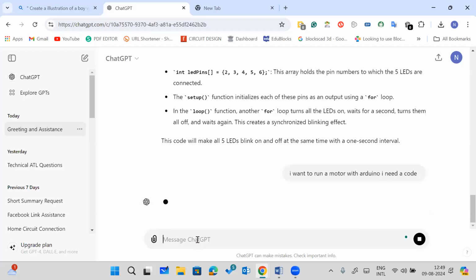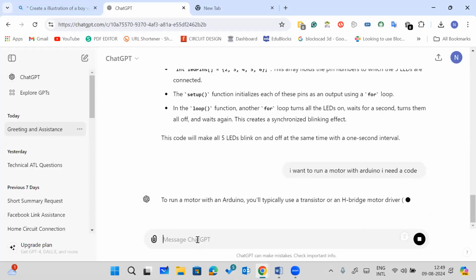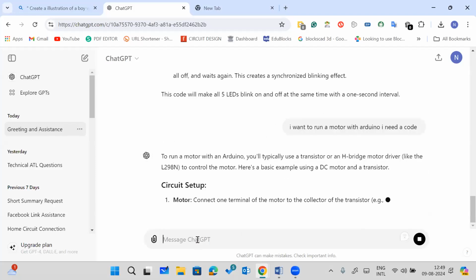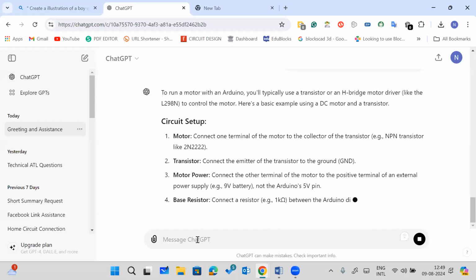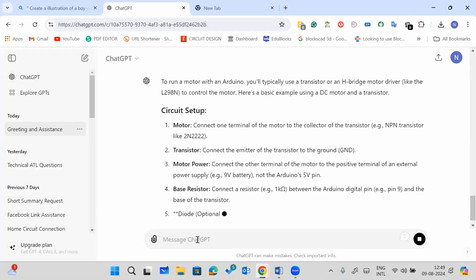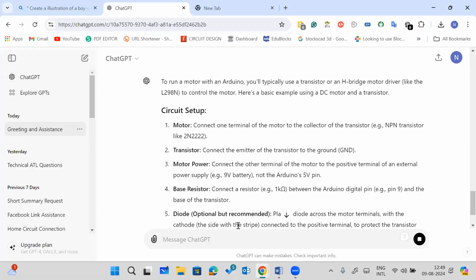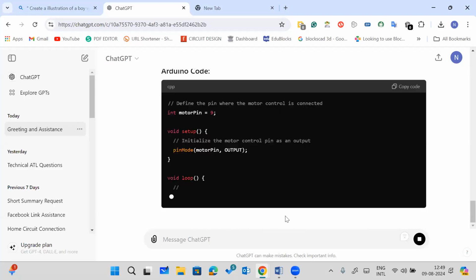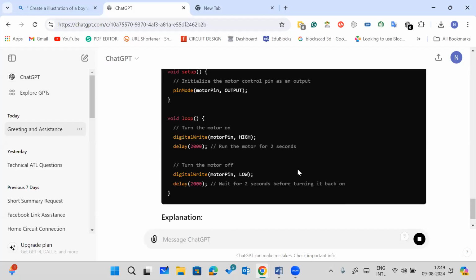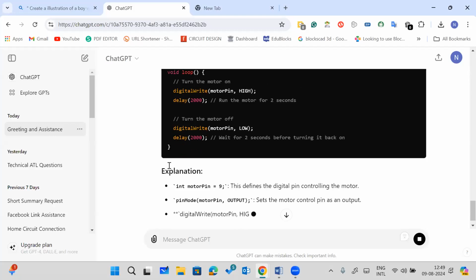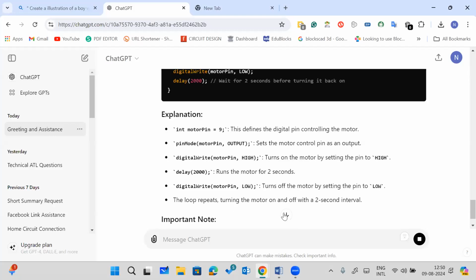Now you can see there's a circuit diagram, motor, then transistor, motor power, how much is required, what is the base resistor, what diode, which terminal, right? This is the programming for the motor, like motor pin output, motor high, low, digital, for how many seconds you want to turn it on. Then the explanation is also there, right? As an ATL teacher, if you want some projects, you can get them from it.